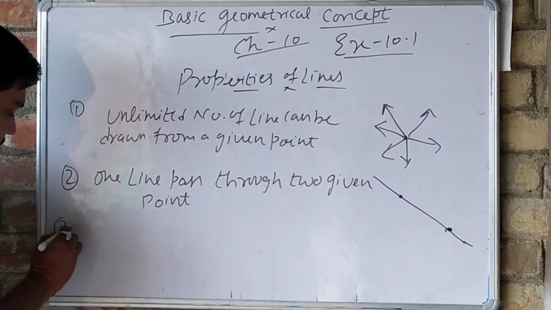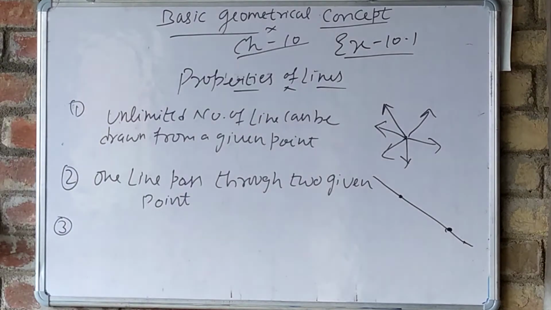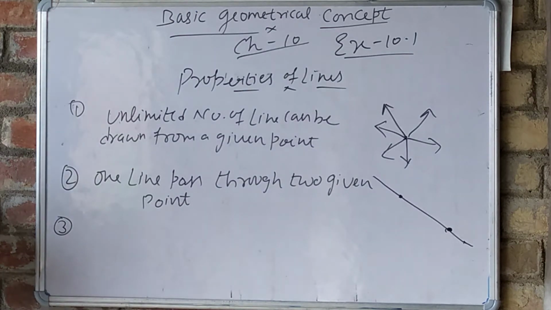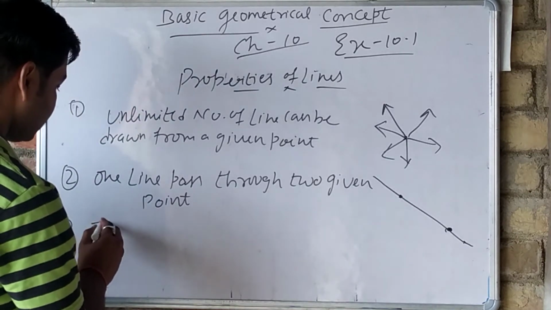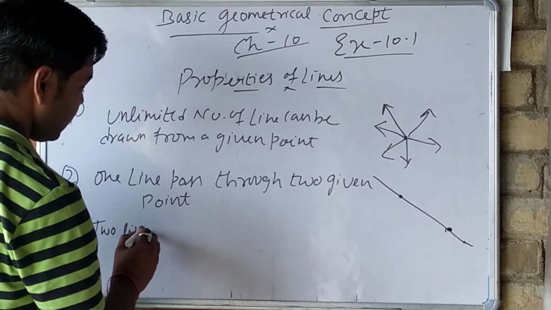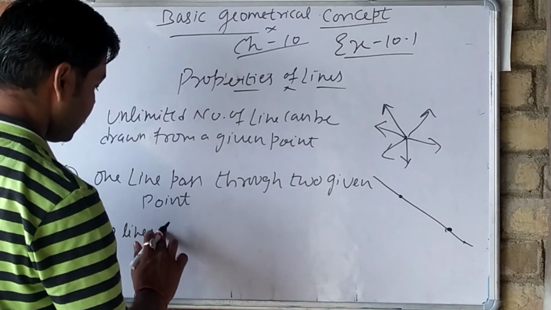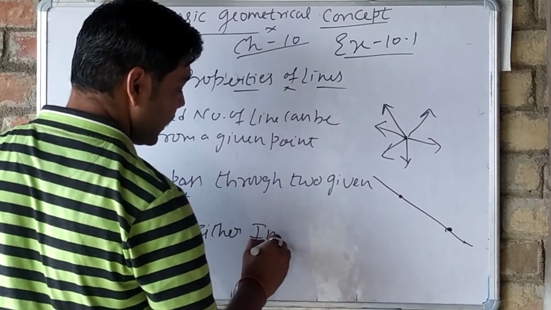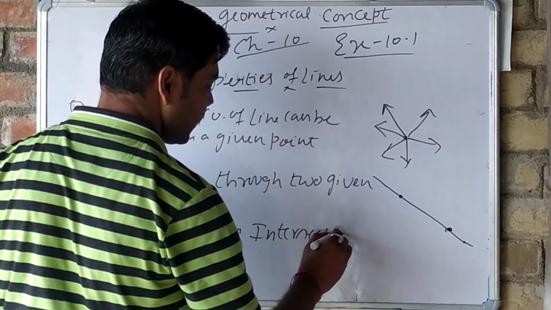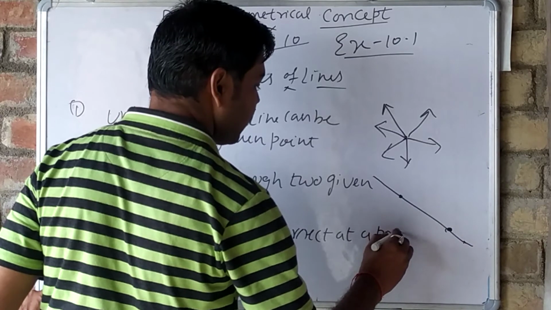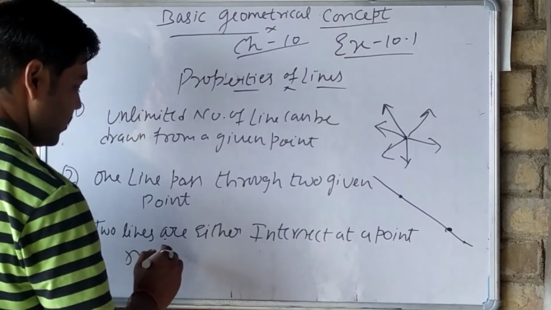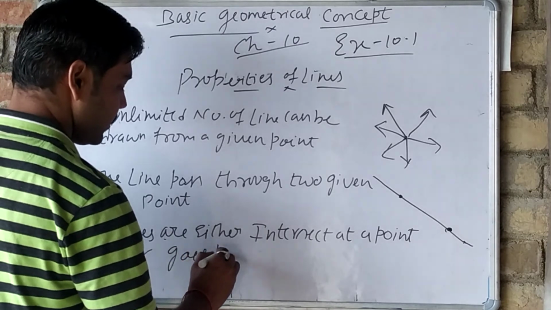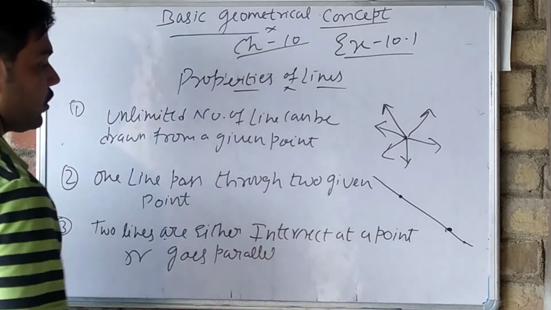Third, the third property states that two different lines in a plane either intersect at exactly one point or are parallel. So that means, if we have two lines, then the two lines either intersect at a point, or they go parallel.